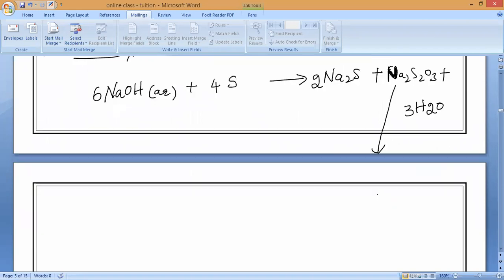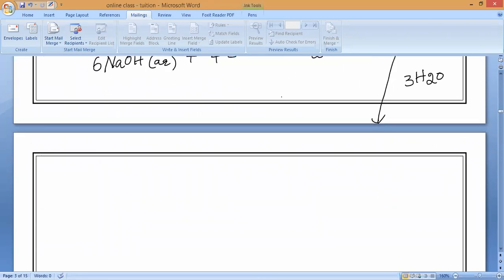Now, this is the chemical formula which we are using, the most important one in chemistry chapter number 2. You may have heard of sodium thiosulfate. We are using it in chapter number 2 in the experiment. Have you remembered or not? Write it. Sodium thiosulfate. Please note it down.